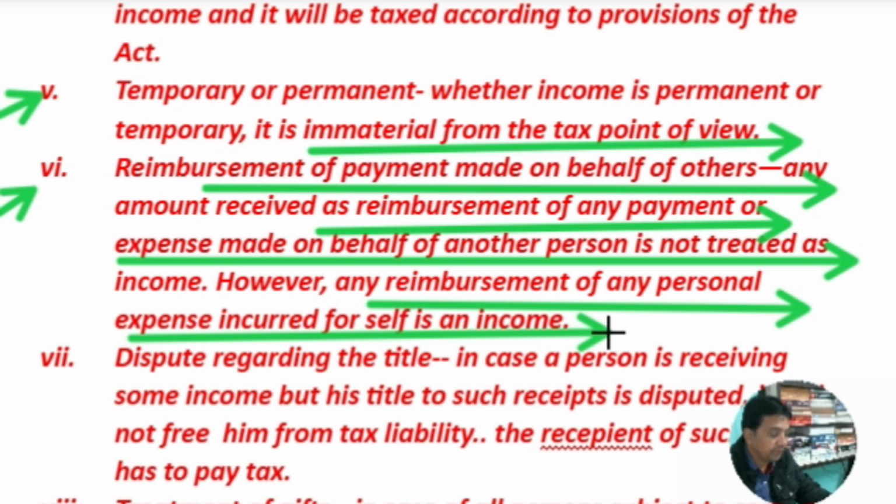It will not be considered as income in the hands of the branch manager. But medical expenditure incurred by the branch manager for himself, and later reimbursed by head office, is taxable in the hands of the branch manager, as it is a personal expense incurred for self.